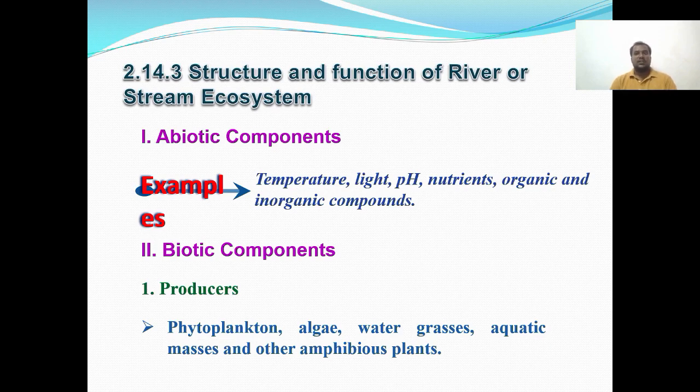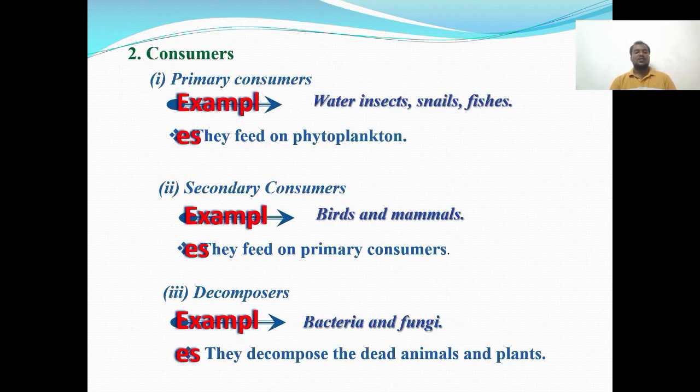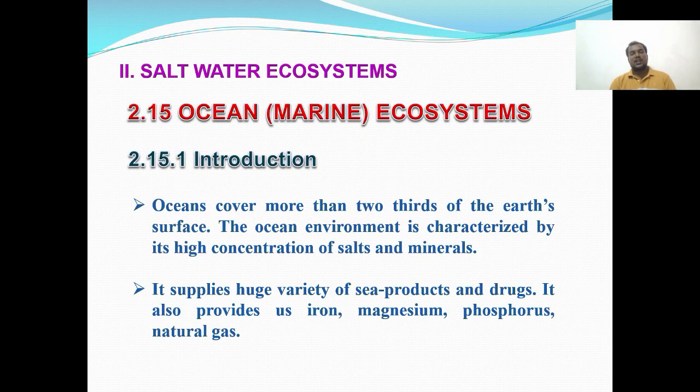Then structure and functions of a river ecosystem, the abiotic components. Examples of abiotic components are temperature, light, pH, nutrients, organic and inorganic components. The biotic components, phytoplanktons and algae are the examples of producers. Then consumers, as we saw earlier, all the things are included in these consumers: primary consumer, secondary consumer, and decomposers.